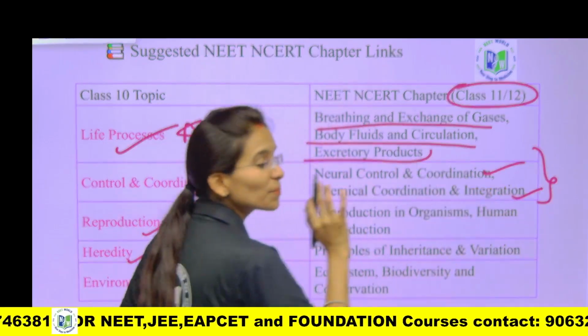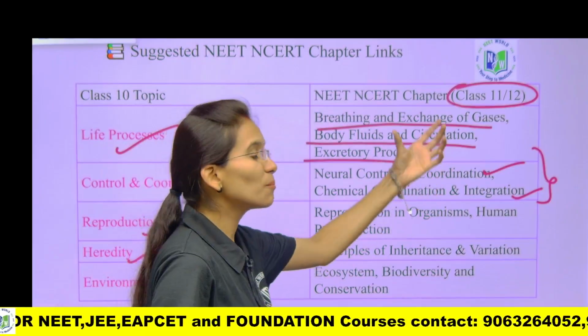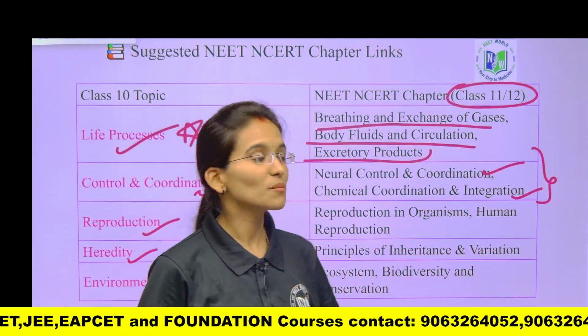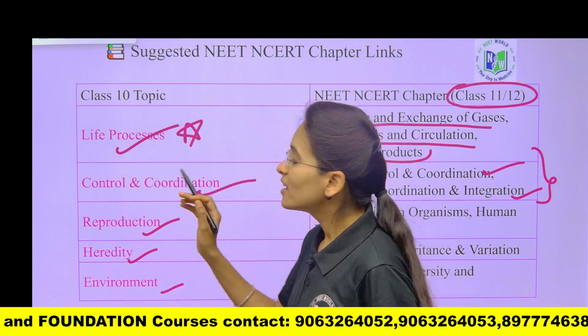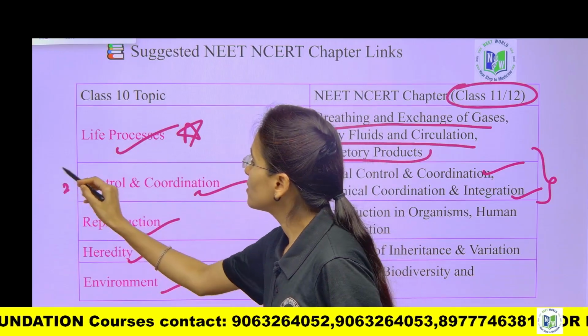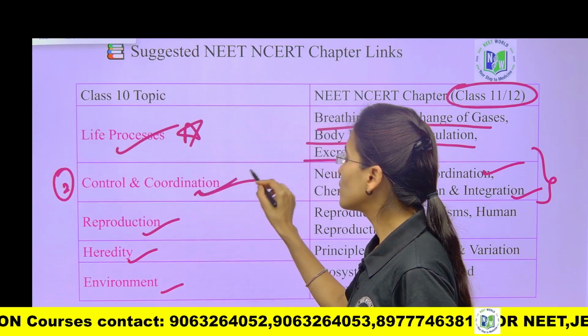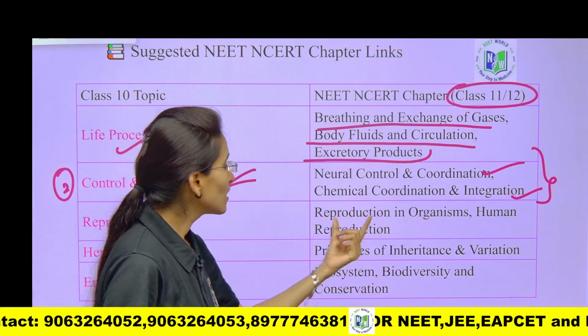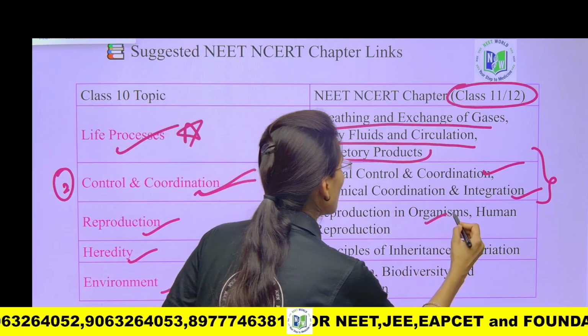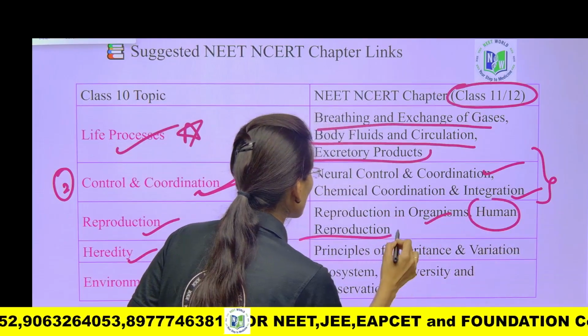Next, neural control and coordination, chemical coordination and integration. This is completely the nervous system and completely the endocrine system. Regarding the nervous system and endocrine system, you are going to study in the 10th standard second chapter, that is control and coordination.